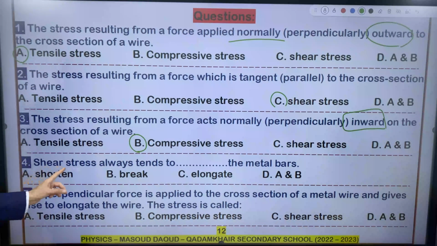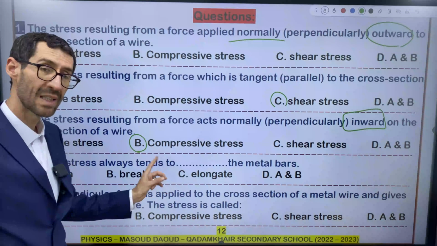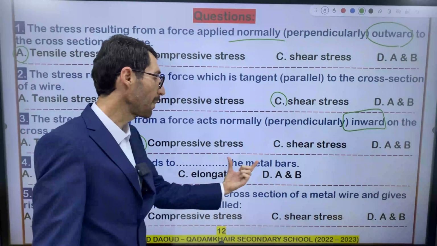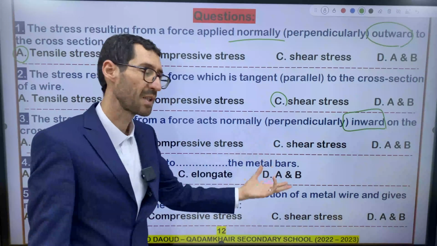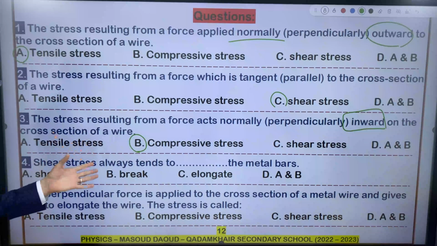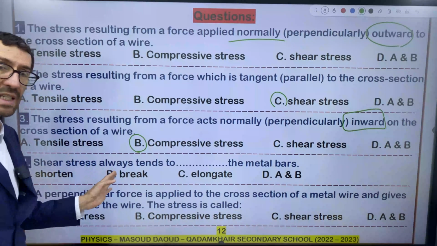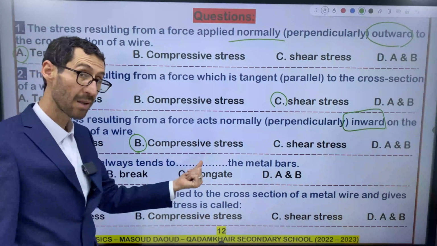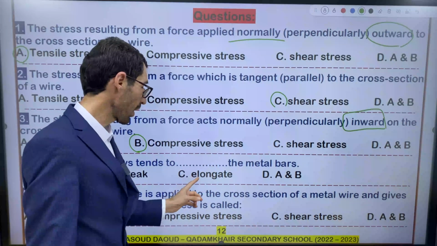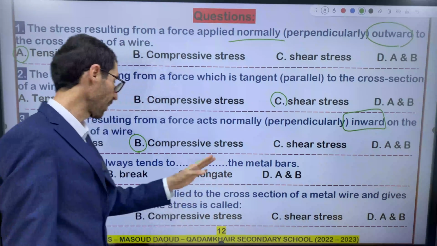Number 4, shear stress always tends to blank the metal bars or the spring. Does it try to shorten the metal bar? Does shear stress try to break the metal bar? Think about it. Does shear stress try to elongate the metal bar, or A and B?